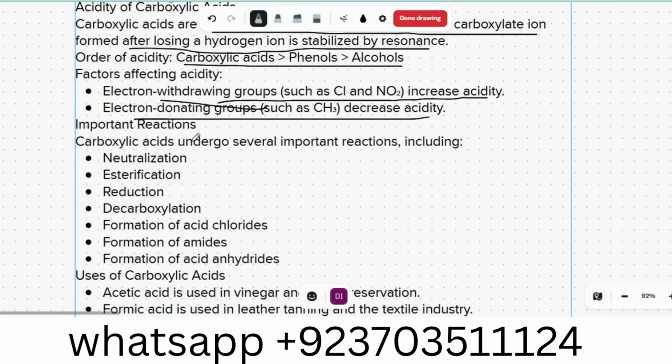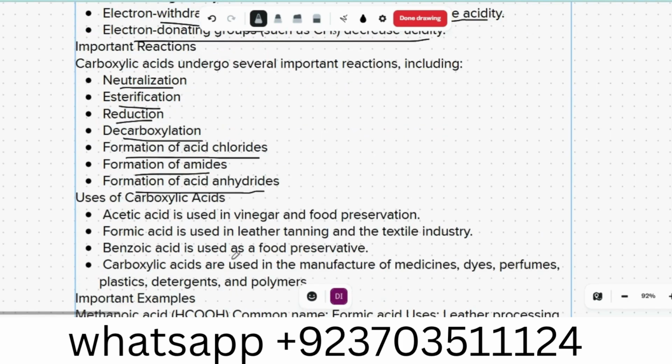Important reactions of carboxylic acid that you have to know: neutralization, esterification, reduction, decarboxylation, formation of acid chloride, formation of amides, and formation of acid anhydrides.